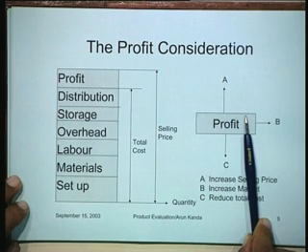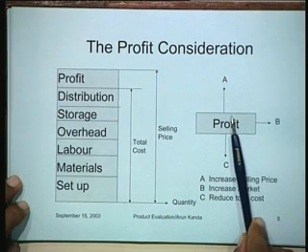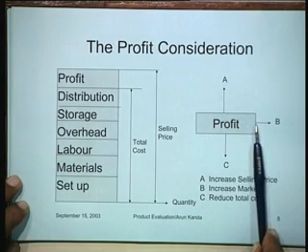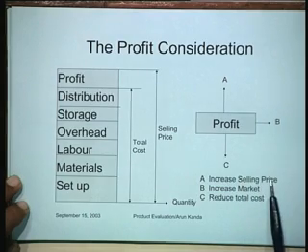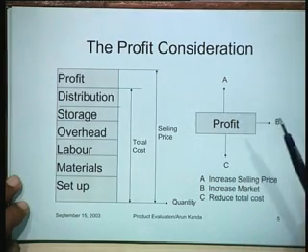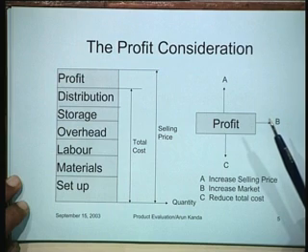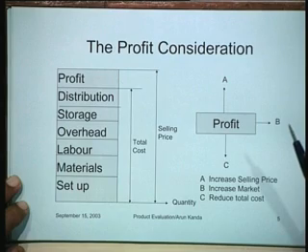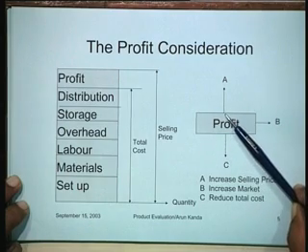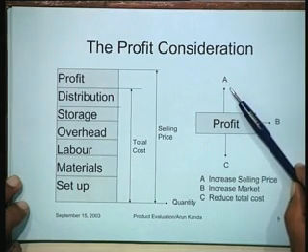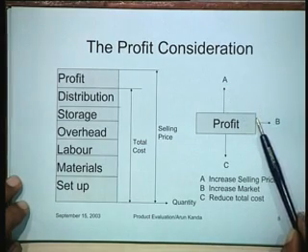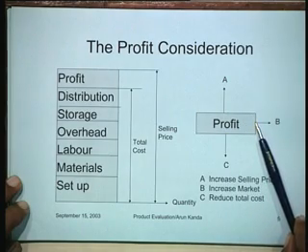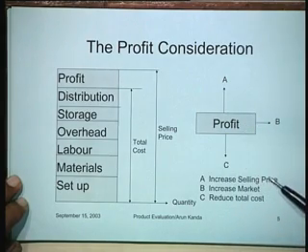What started out as an exercise in increasing profits may in fact land up as an exercise in reducing profits, and therefore this is not a good strategy, although this strategy would work well in a situation where there is a monopoly. So if people are forced to buy your products, then you can keep on increasing the selling price as much as you want, and there is no competition, and therefore this kind of movement of the sideline to the left would not take place. But in general, this would not be a good strategy.